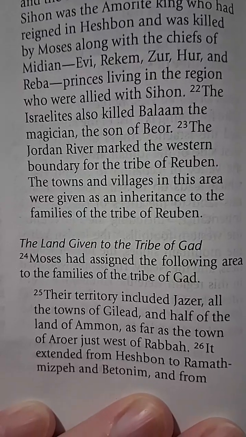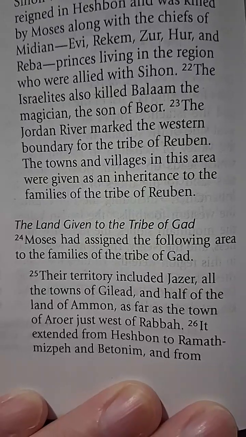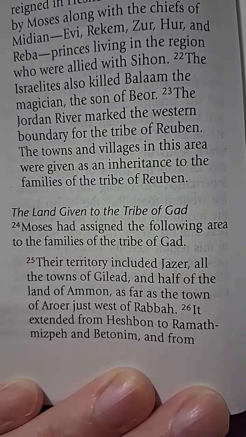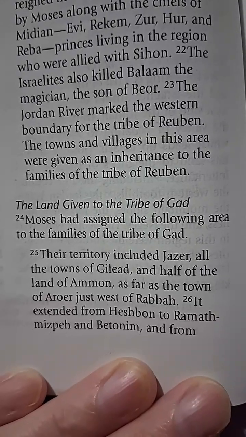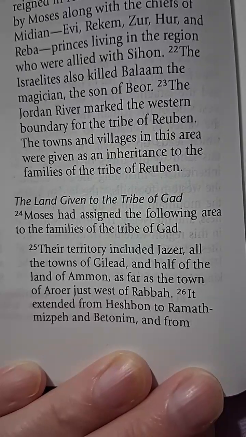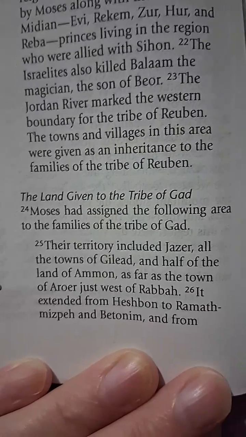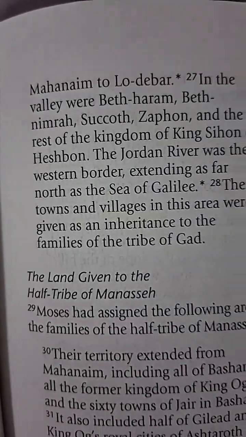The land given to the tribe of Gad. Moses had assigned the following area to the families of the tribe of Gad. This territory included Jazer, all the towns of Gilead, and half the land of Ammon, as far as the town of Aroer, just west of Rabbah. It extended to Heshbon, to Ramath-mizpeh and Betonim, and from Mahanaim to Lo-debar.